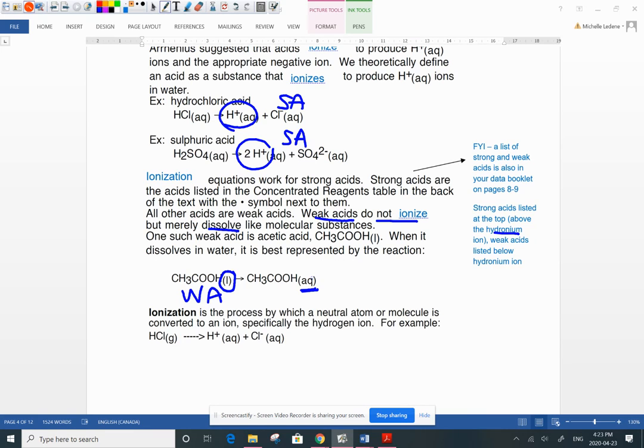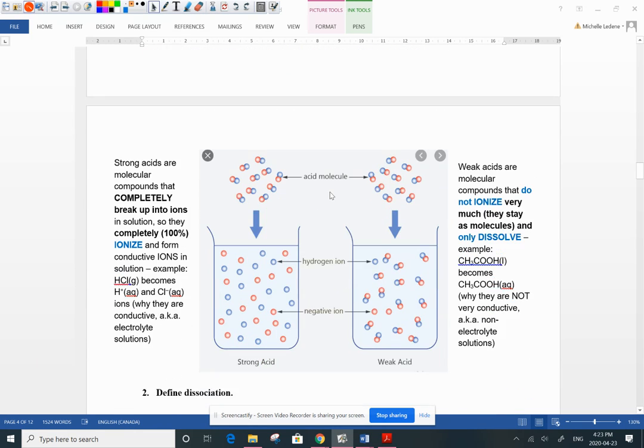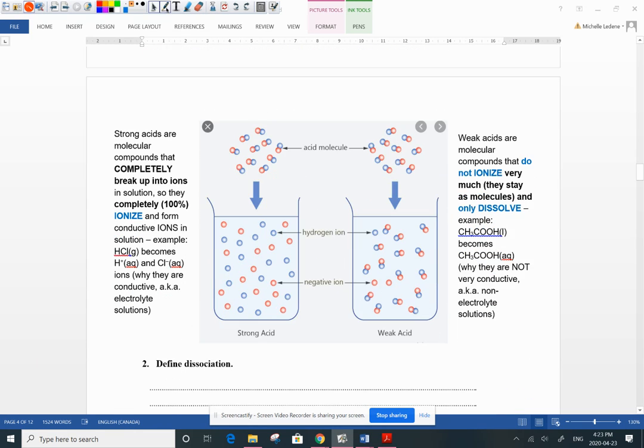Okay, so this is a special ability that acids have. Now, not to say that weak acids don't ionize at all. They do a little bit, just not nearly as much as a strong acid. So here's what happens with a strong acid. Here are our little acid molecules. We start as molecules, we put them in water, and they break apart. Immediately, we've got hydrogen ions, and let's say this is HCl, chloride ions. So they've broken apart, like 100% break apart. They completely ionize.